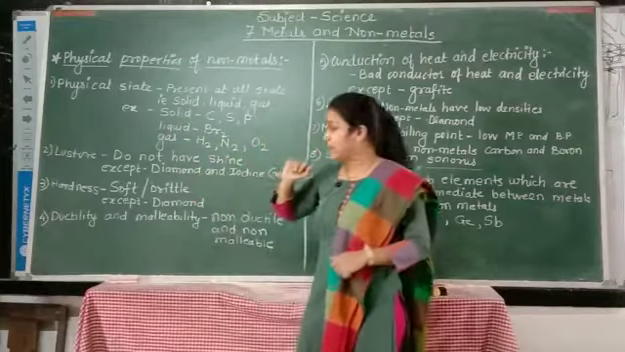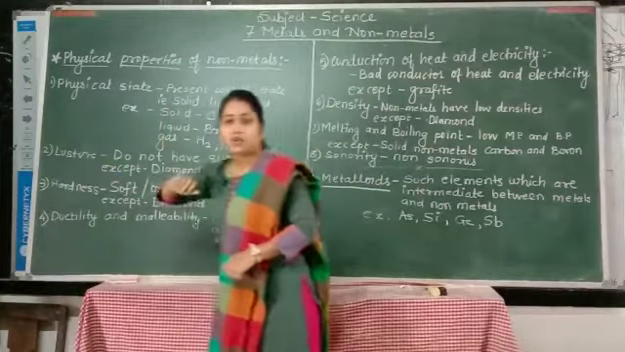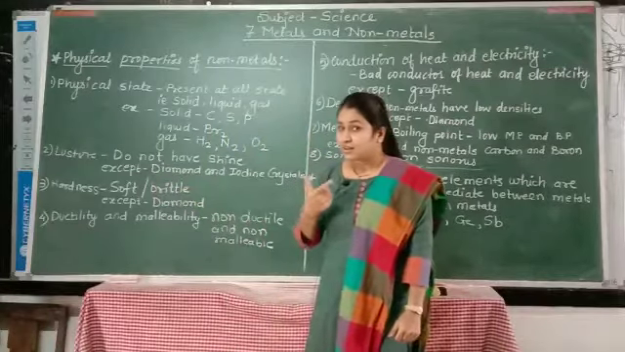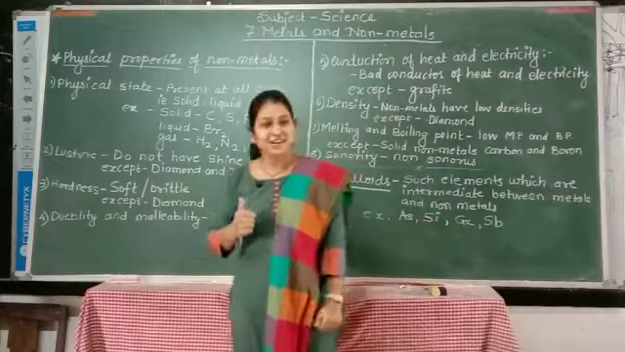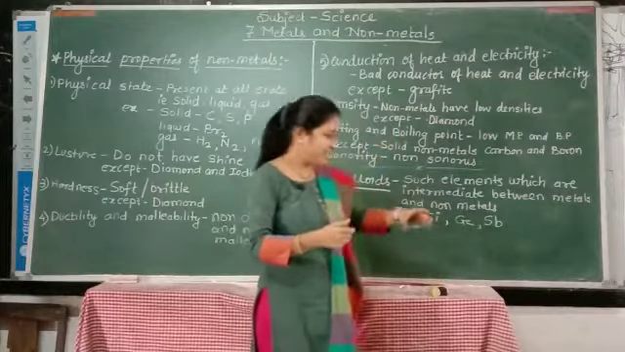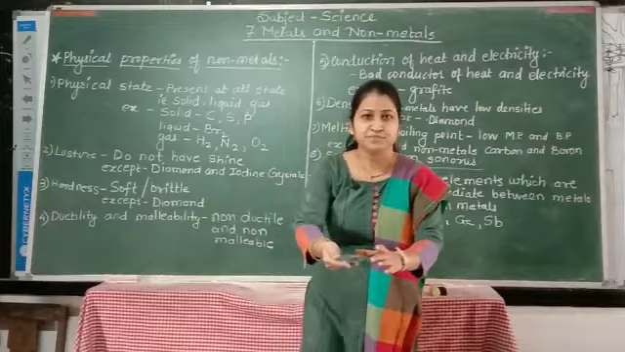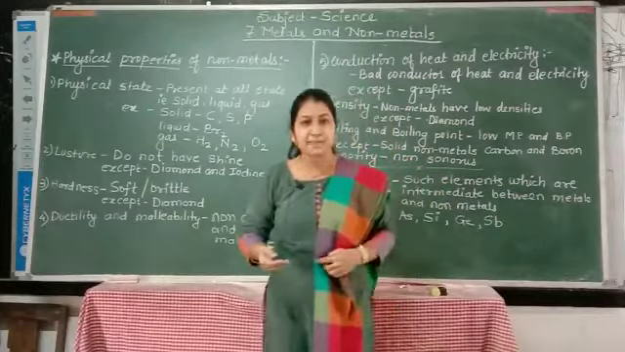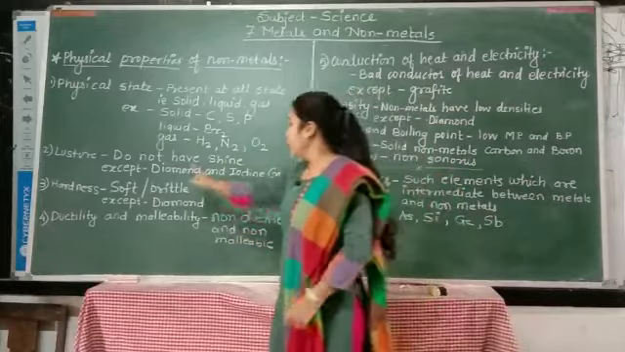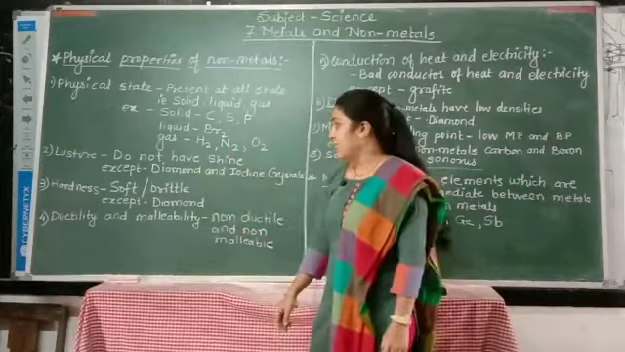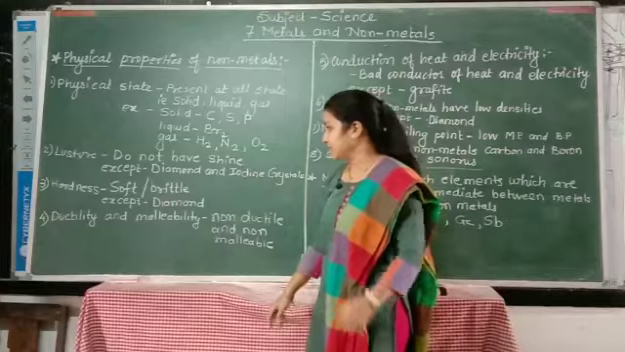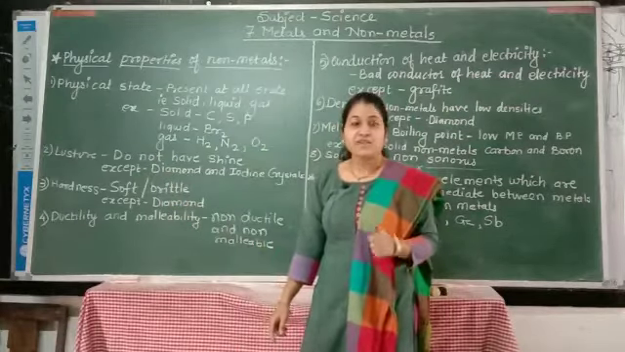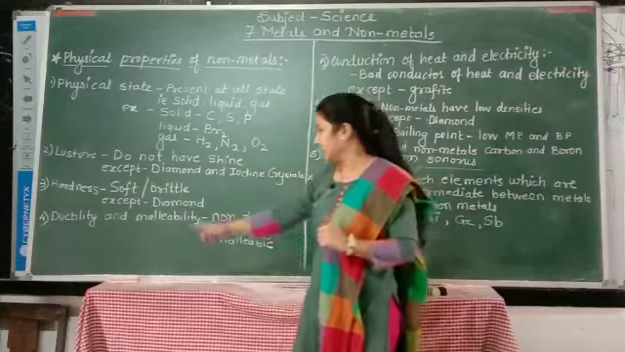Our second property is luster. Non-metals do not have any shine except diamond and iodine crystals. You know, these are iodine crystals. Except iodine crystal and diamond, non-metals do not have shine. Our third property is hardness. All the non-metals are soft and brittle except diamond.